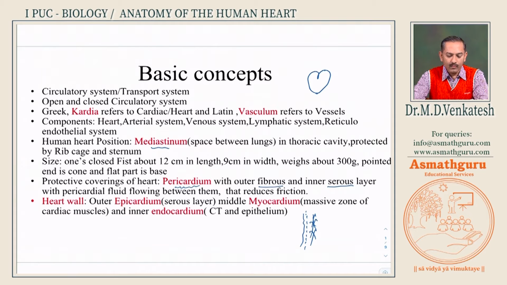Now, heart wall, just like your commercial walls, you have a brick layer, then you have a layer of concrete or cement above it, and then you have paint. Like that, we have the heart wall made up of 3 layers. One is the outermost layer called epicardium. I would like to tell you this pericardium is 2 layered, outer fibrous and inner serous layer, which I have already shown here. Now, this serous layer is also called the epicardial layer, which we can also refer to as viscera. Please note, visceral pericardium.